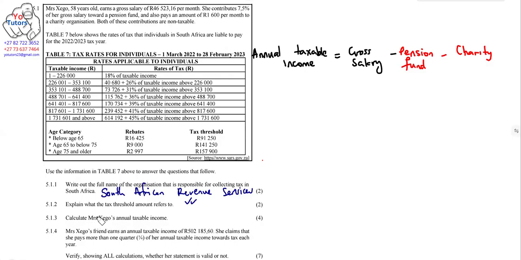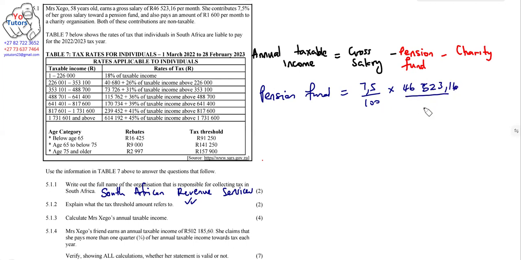Now, calculate Ms. Shego's annual taxable income. So annual taxable income, what do we know? Remember what we spoke about from the previous slide. We must subtract the pension fund and also the charity for us to get the annual taxable income. So for us in this case, we're going to get the pension fund here. How do we get the pension fund? We're saying it's 7.5% of the gross salary, which is 46,523.16.